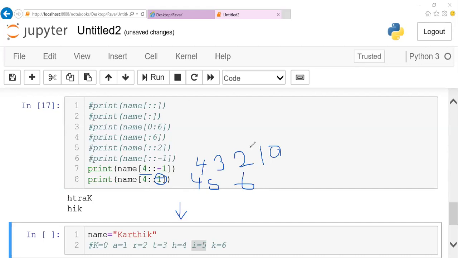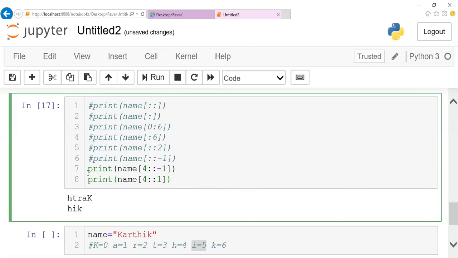Is this clear now? Ping me, we'll move on to the next one. Do you have any doubt in the slicing part? Do you want some other example? Okay, I'll give you one more question also. Try it, okay? Just a minute. I'll give you one more question.